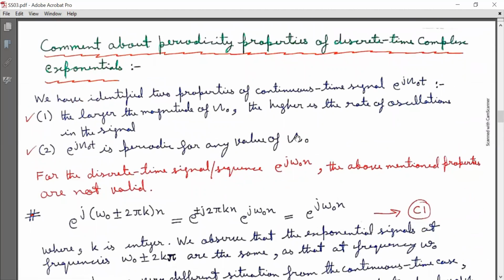Now comment about the periodicity properties of discrete time complex exponentials. We have identified two properties of the continuous time signal e^{jΩ₀t}. Number one, the larger the magnitude of Ω₀, the higher is the rate of oscillation in the signal. And second, e^{jΩ₀t} is periodic for any value of Ω₀.